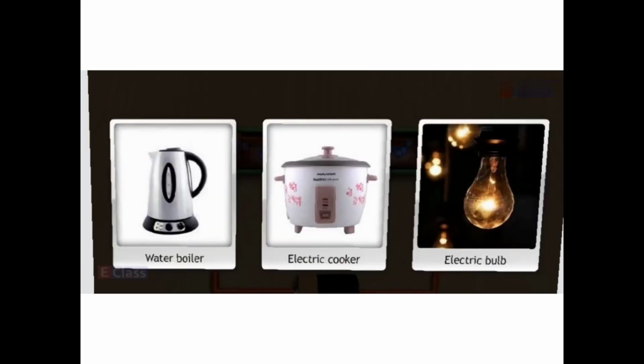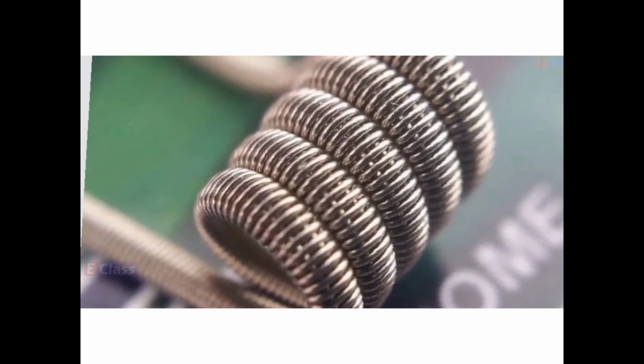We have the water boiler, electrical cooker, electrical bulb. All these things we use for heating purposes. Now you must have observed this type of coil in any of the gadgets I showed you. If you have ever gone to a shop for repair, you would have seen it. Now this, in front of you, is the nichrome coil, right?